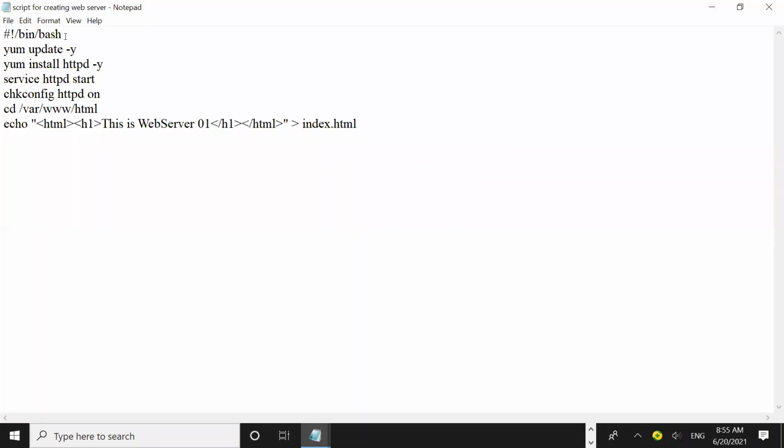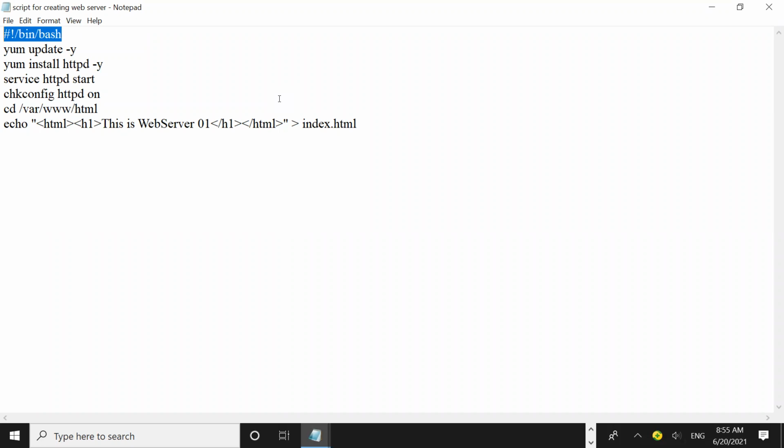So these are the commands. The first command will open the bash shell of Linux. The first command will activate the bash shell of Linux. In very simple language, what is a shell?